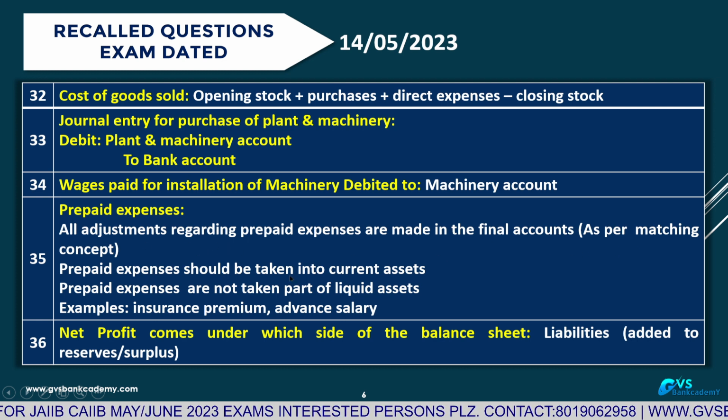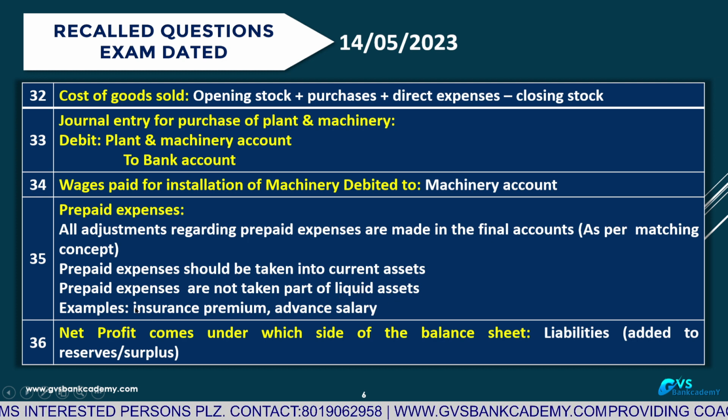Prepaid expense should be taken into current assets. At the time of calculation of liquid assets, these prepaid expenses are not taken as part of it. This is also important. Any prepaid expenses appearing in the balance sheet are part of current assets but not part of liquid assets. This we had already discussed.